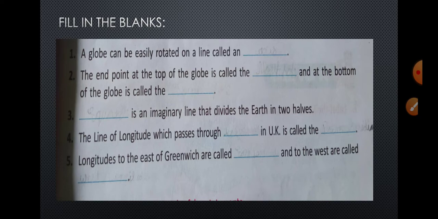Fourth, the line of longitude which passes through dash in UK is called the dash. The right answer is the line of longitude which passes through Greenwich in UK is called the prime meridian. And the fifth and the last, longitudes to the east of Greenwich are called dash. The answer is east longitude, and to the west are called west longitude. You can refer to the answers.